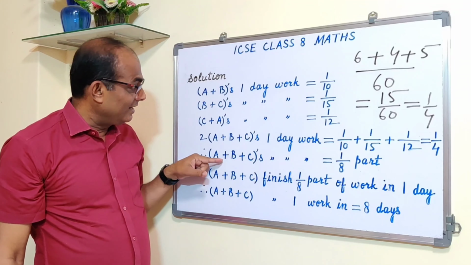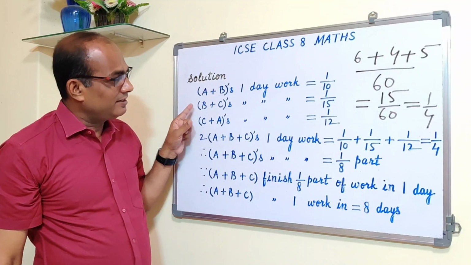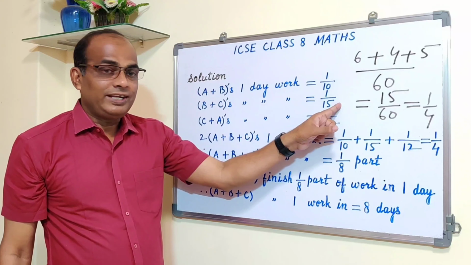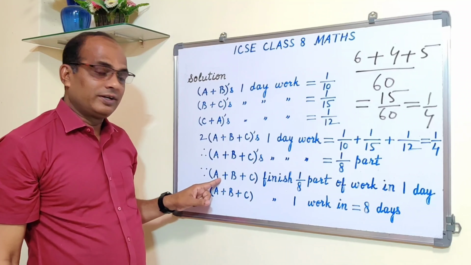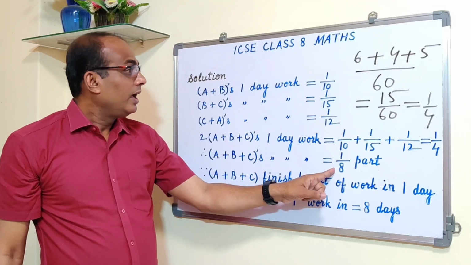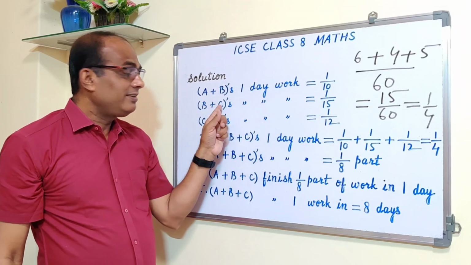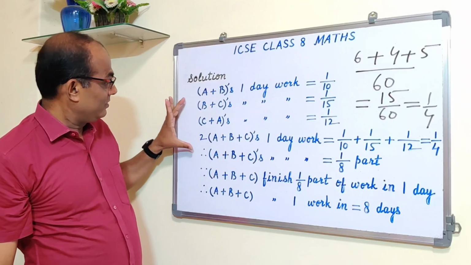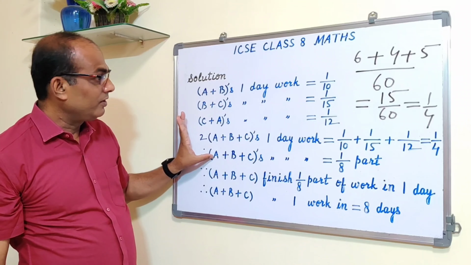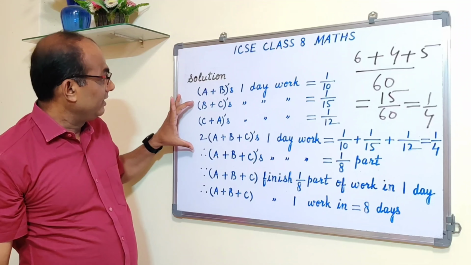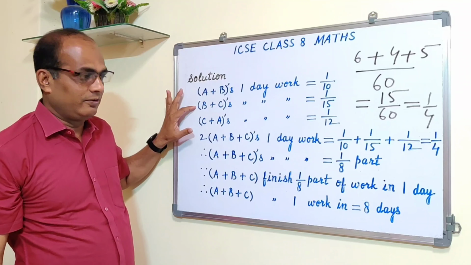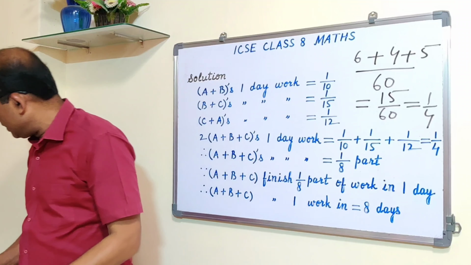So when you subtract this minus this, you will get 1 over 8 minus 1 over 15, and that gives you A's 1 day work, because 1 by 8 is all three and 1 by 15 is only B and C. So this minus this gives you A's 1 day work. I'm writing down A's 1 day work.